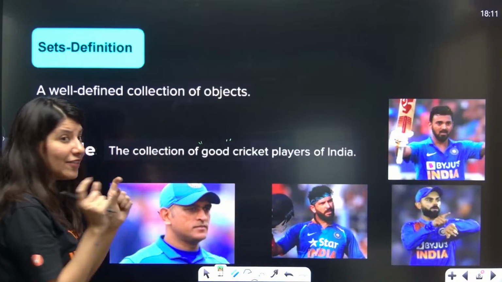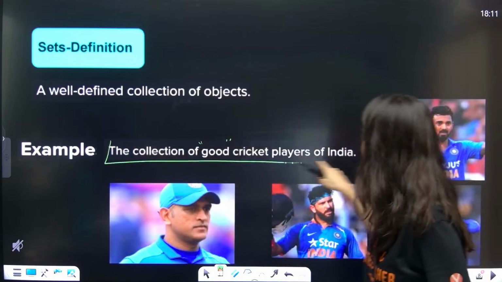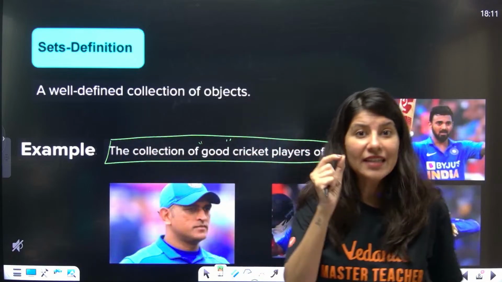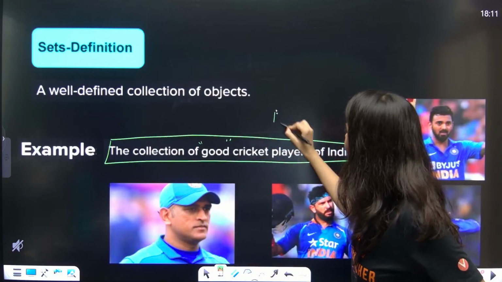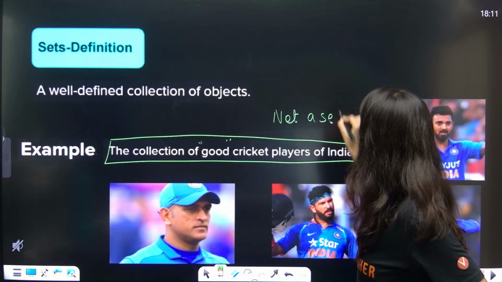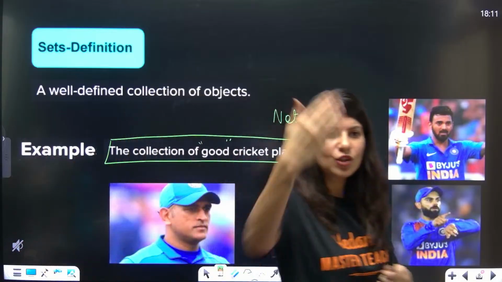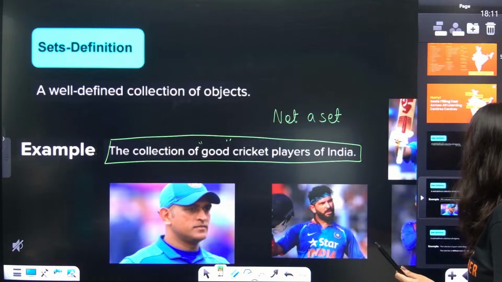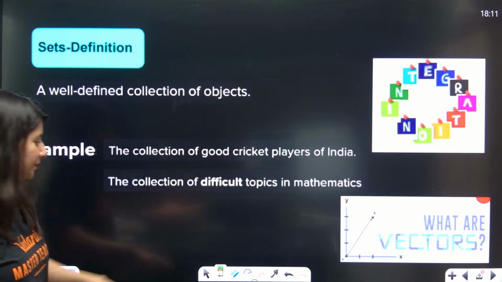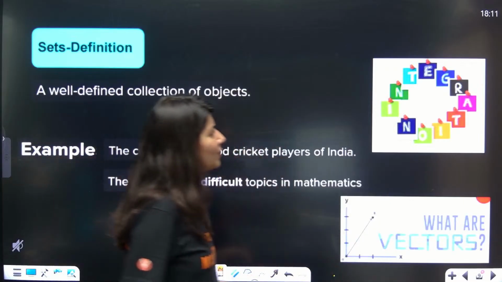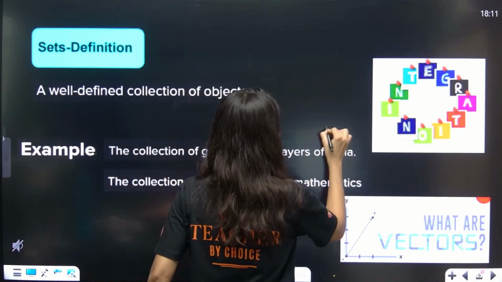Well defined means that the description will give you a defined thing. It should not vary from person to person. So this is not a set, because this is not well defined. This is a very vague definition. What is good? Good is very subjective. For you, good is different. For me, good is very much different. So the collection of good cricket players of India is not a set.